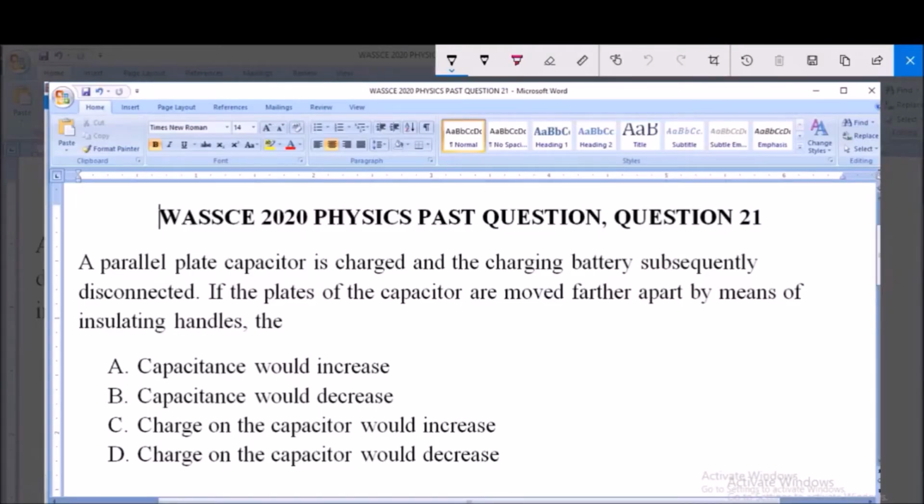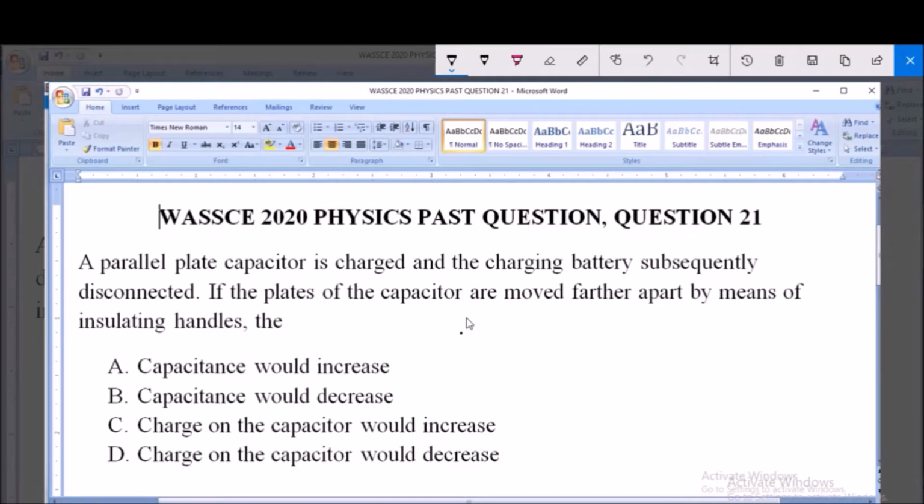Good day and welcome. I will be answering WASSCE 2020 Physics Past Question 21. A parallel plate capacitor is charged and the charging battery subsequently disconnected. If the plates of the capacitor are moved further apart by means of insulating handles, known as the dielectric substance, the dash: A, capacitance would increase; B, capacitance would decrease; C, charge on the capacitor would increase; and D, charge on the capacitor would decrease.